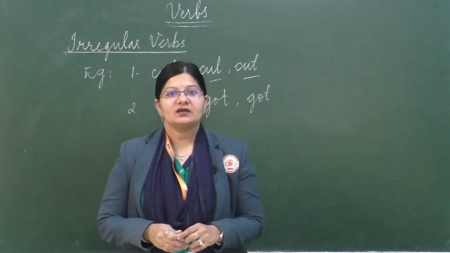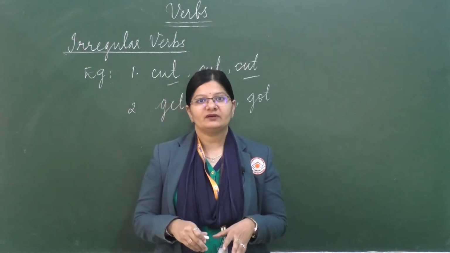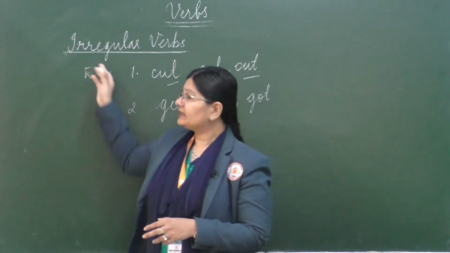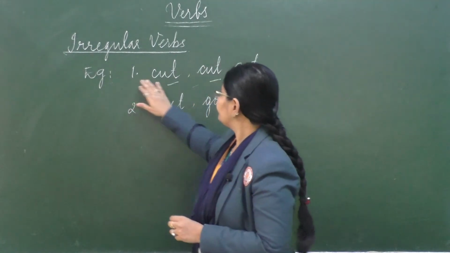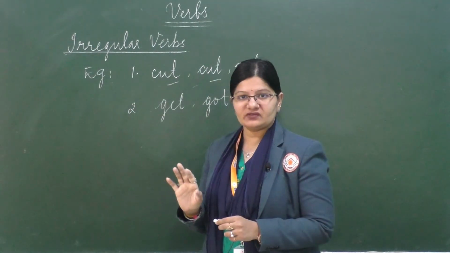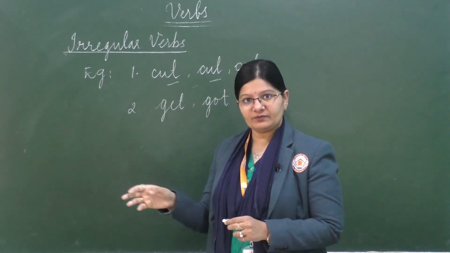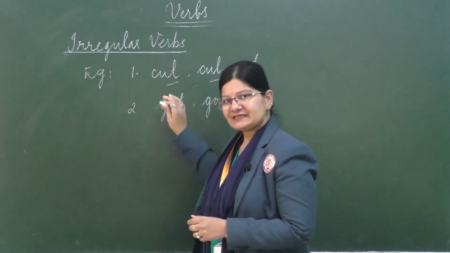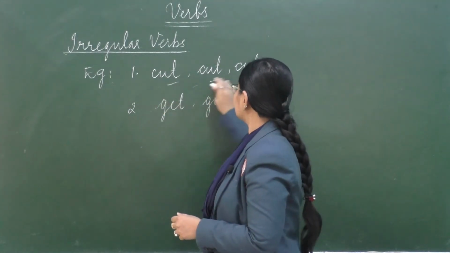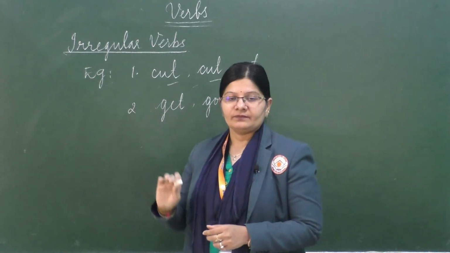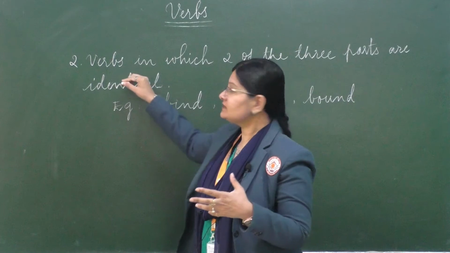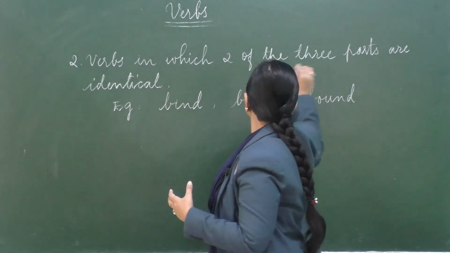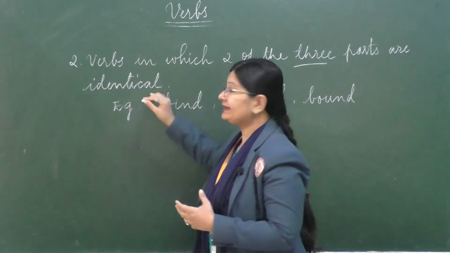So, let us look at the three types of irregular verbs. The first one is that all three forms of the verb are the same word. For example, cut, cut, cut, right? Then let us look at the next one. Students, the second one is verbs in which two of the three parts are identical.